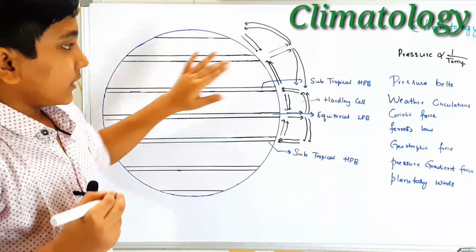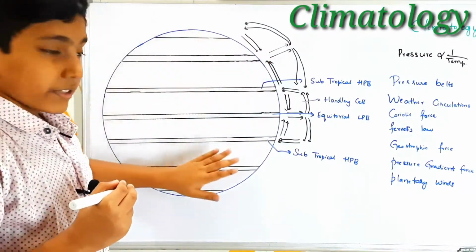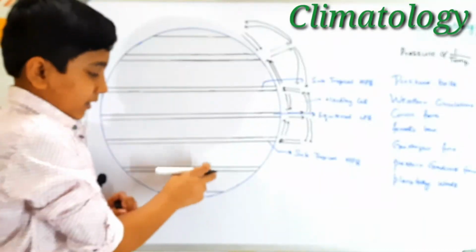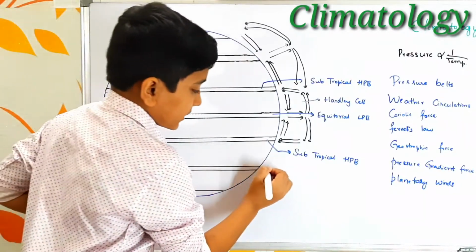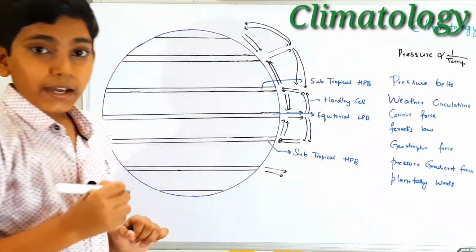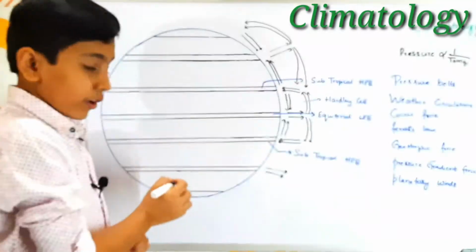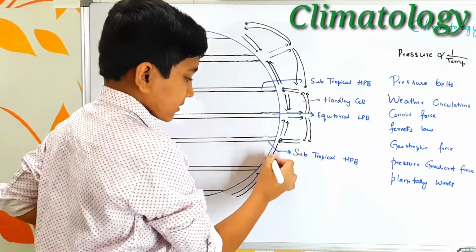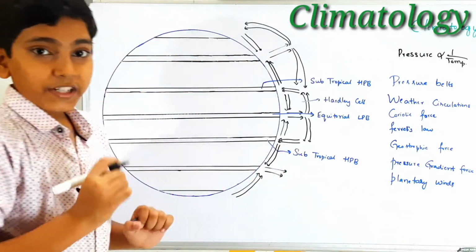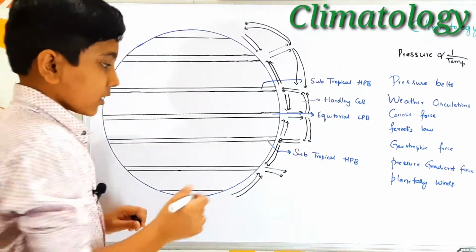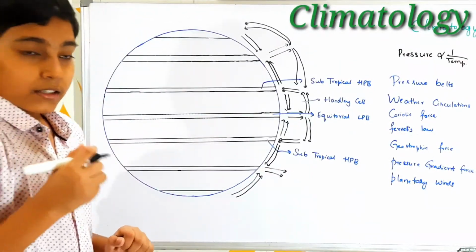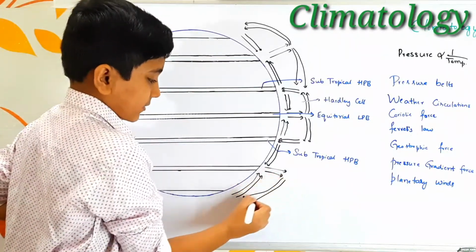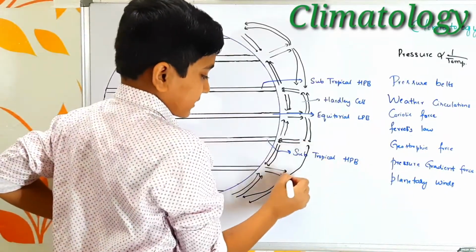But before going to these cells, let us draw the same image for the southern hemisphere. In the southern hemisphere as well, we find the polar high pressure belt here and the subpolar low pressure belt here. The air here rises up, and the winds from the subtropical high pressure belt and the polar high pressure belt tend to come towards this subpolar low pressure belt, because winds move from a high pressure belt to a low pressure belt. When it rises up, due to the low atmospheric temperatures, it tends to fall back towards the earth in this direction on both sides. So here also we find the same kind of circulations.